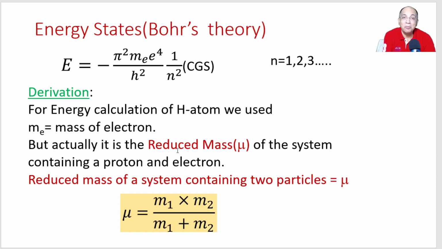Now, let us apply the Bohr's theory. If you are a class 11 student. If you are not, then stop watching for some time and then you straightway go to the last part where I will tell you the application of positronium, right? Which is a combination of positron and electron, an exotic particle, right?